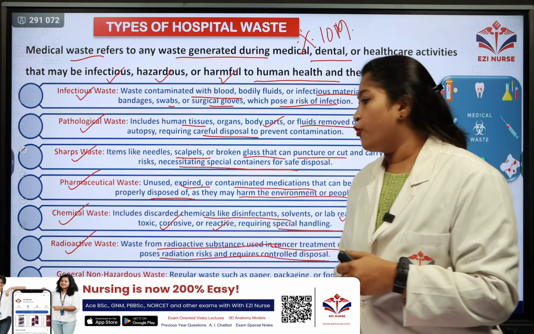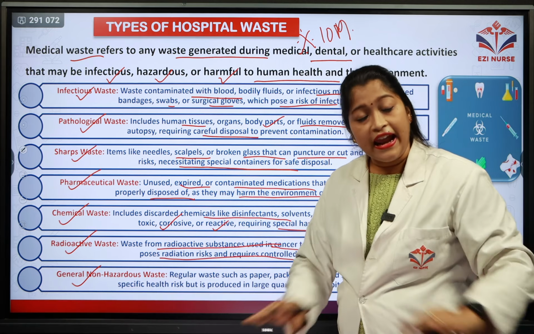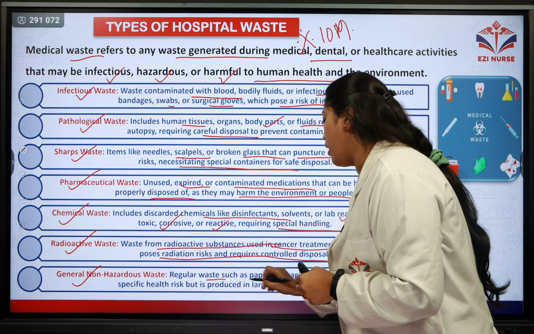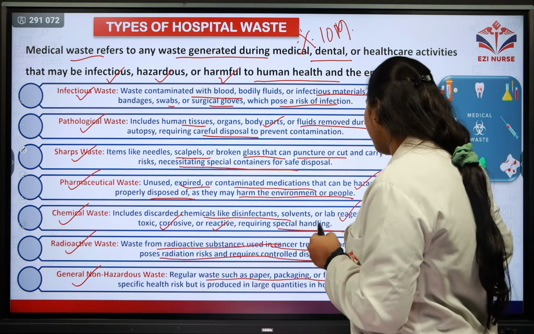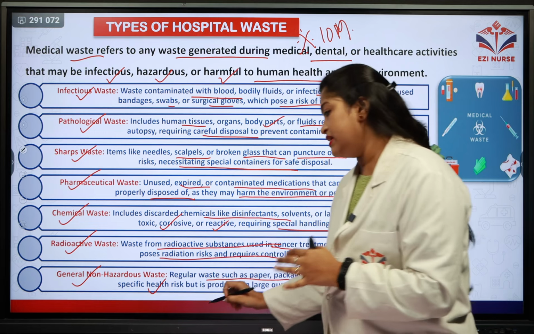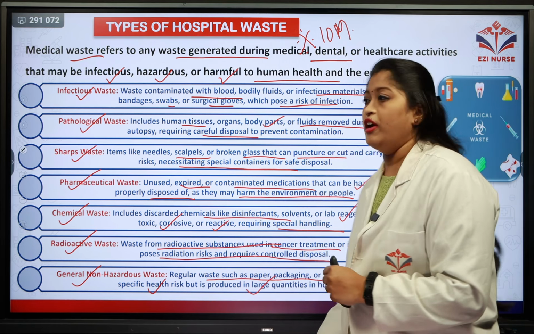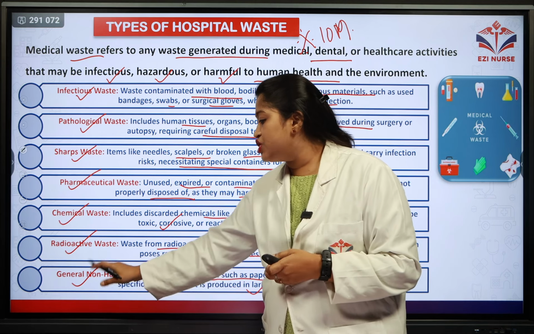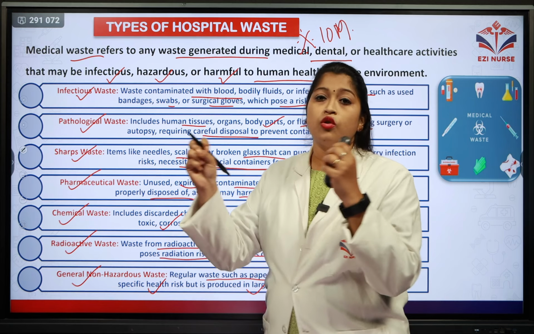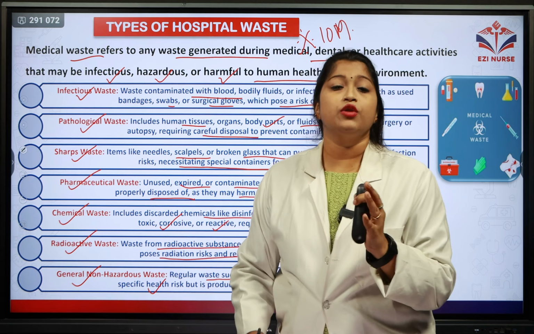And the last type of waste is general non-hazardous waste. These are not causing any harm and hence it is called non-hazardous waste. Regular waste such as paper, packaging, food scraps poses no specific health risks, but it is usually seen in the hospital in large quantities and hence it is called general non-hazardous waste. This is a most important question, and these are the different types of waste which are produced in the hospital.